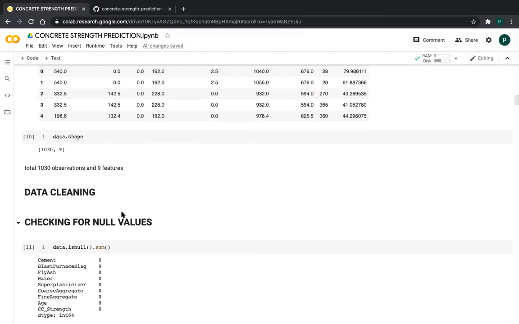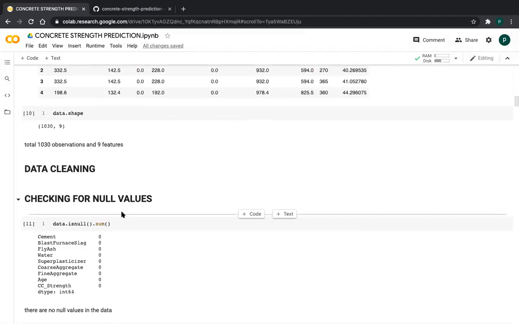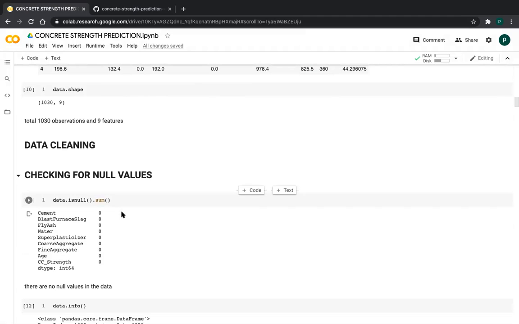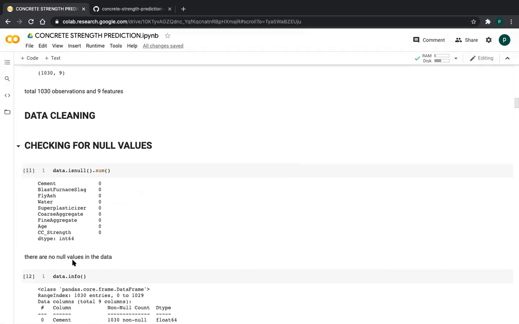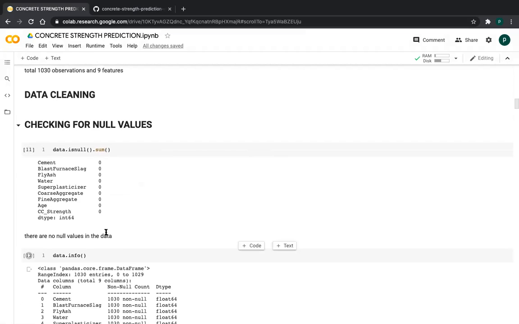So coming to data cleaning, I am checking the null values. Is there any null value? So there are no null values, friends. So there are no null values in the data. Why am I writing this after running the code? Because this is the storytelling of the notebook, friends. After some days you open this notebook, you don't remember, because we forget.